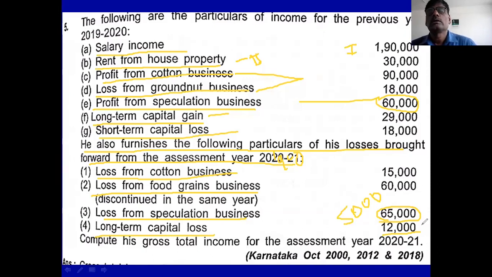Then whatever remains, you carry forward to the next assessment year. 29,000 minus 12,000 leaves 17,000 balance. If you adjust the 18,000 short-term loss in the 17,000, 1,000 short-term loss remains. You carry forward this 1,000 to the next assessment year. This is the point. Okay. You see the solution.